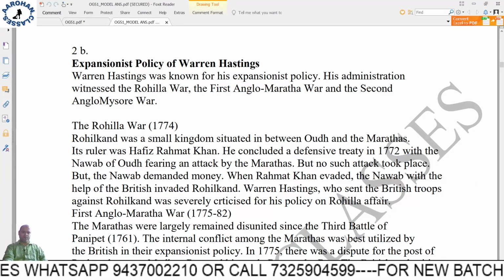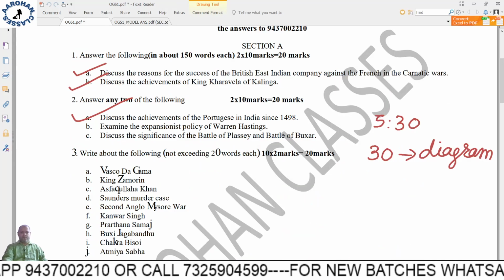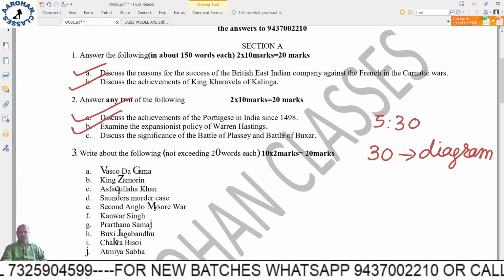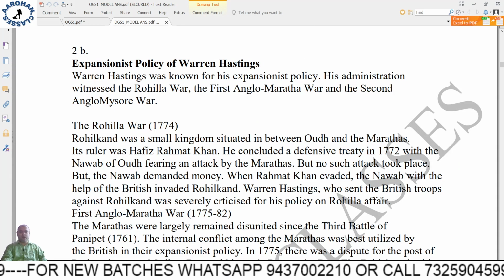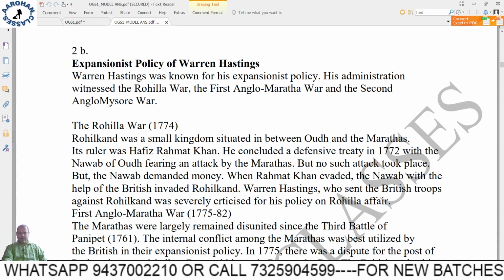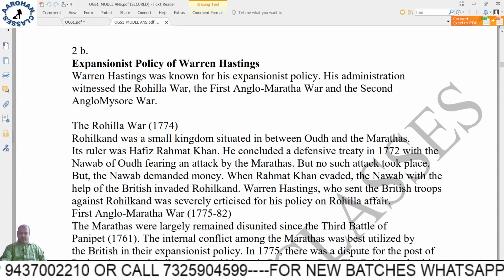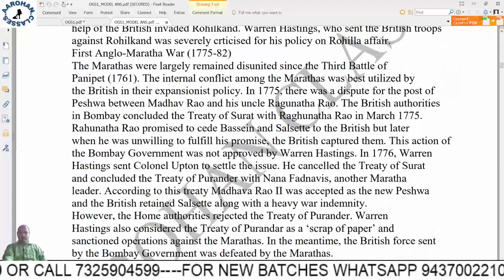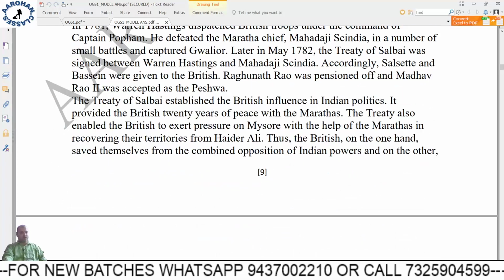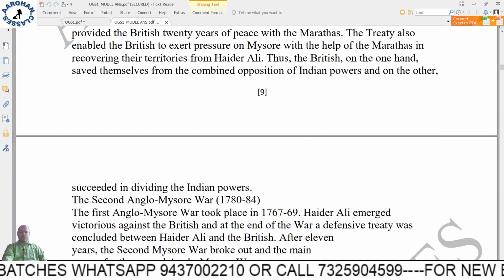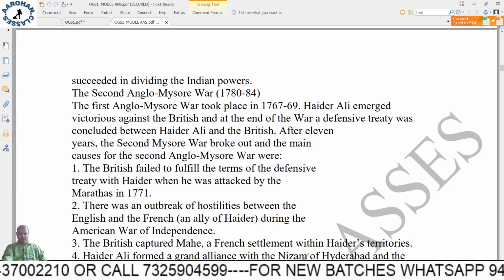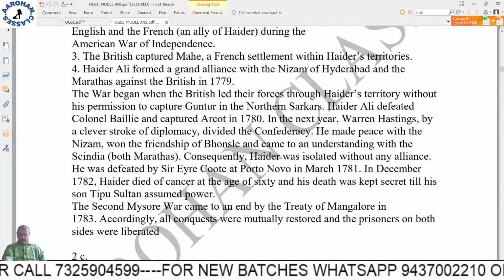Next, examine the expansionist policy of Warren Hastings, right? So here you have to write Rohilla War, First Anglo-Maratha War and the Second Anglo-Mysore War. Details are given here. You may not write all the details, but at least these three wars, and what happened, 2-3 lines about each you can write. Maximum you can write like 1 page or 1.5 pages if you are very fast in writing. But the entire details are given here.